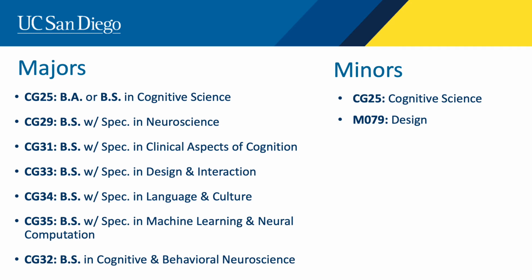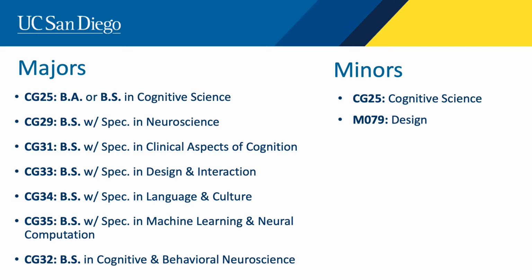We have several major and minor options here in the department. Starting with our majors, we have both a general BA and BS degree options. The BA is the most flexible option, but the general BS comes in a close second. We also have 5 specialization options that students can choose to pursue. Please be aware that you can only pursue one, so choose the one that you're most interested in. Here's a brief overview of these 5.